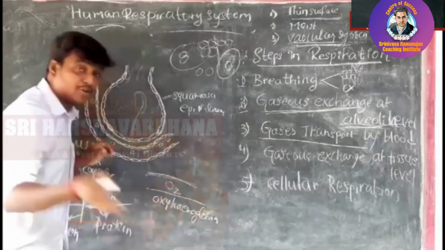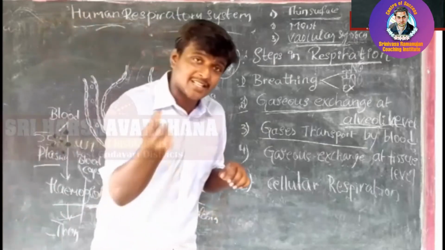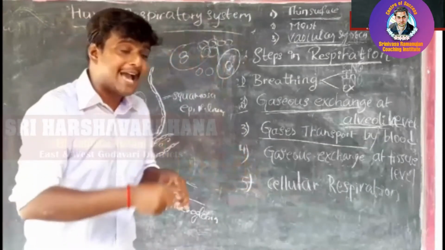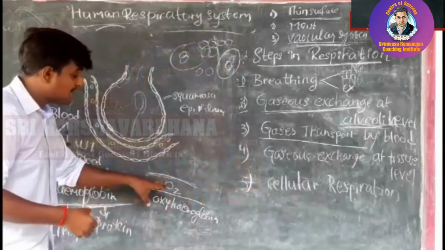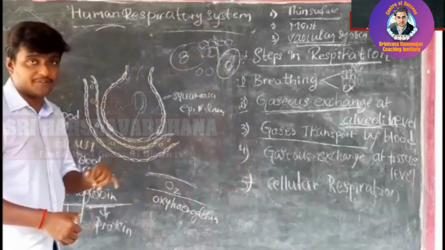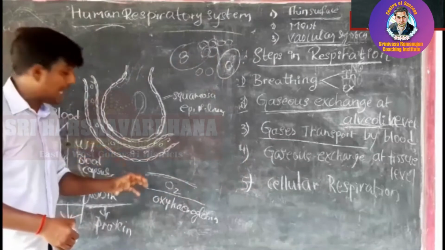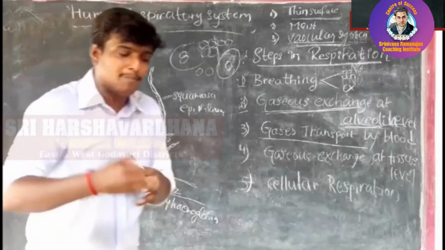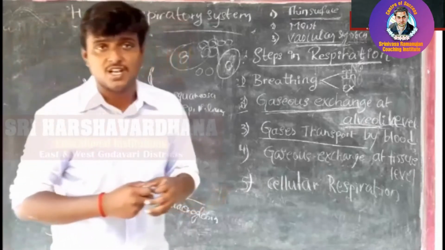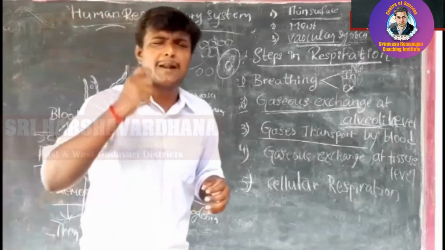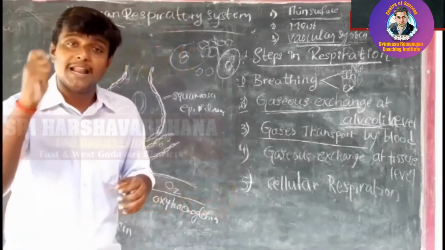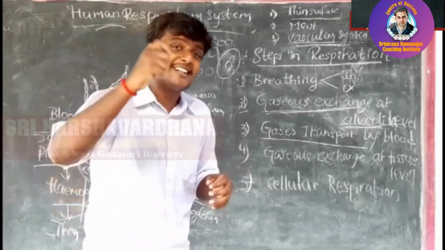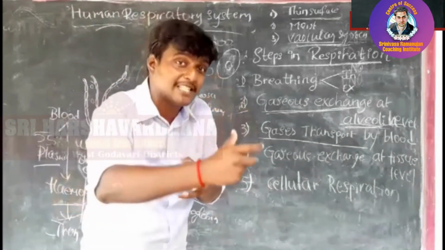For example, if you take your blood, the blood will be carrying oxygen, and at the same time carrying carbon dioxide. If your blood is carrying oxygen, that blood we call oxyhemoglobin. And tell me, what is the color of this blood? Sometimes when you take your blood, it appears in two colors. Sometimes your blood appears bright red in color. Sometimes your blood looks dark red in color. So if it is dark red, which gas is present more in it?